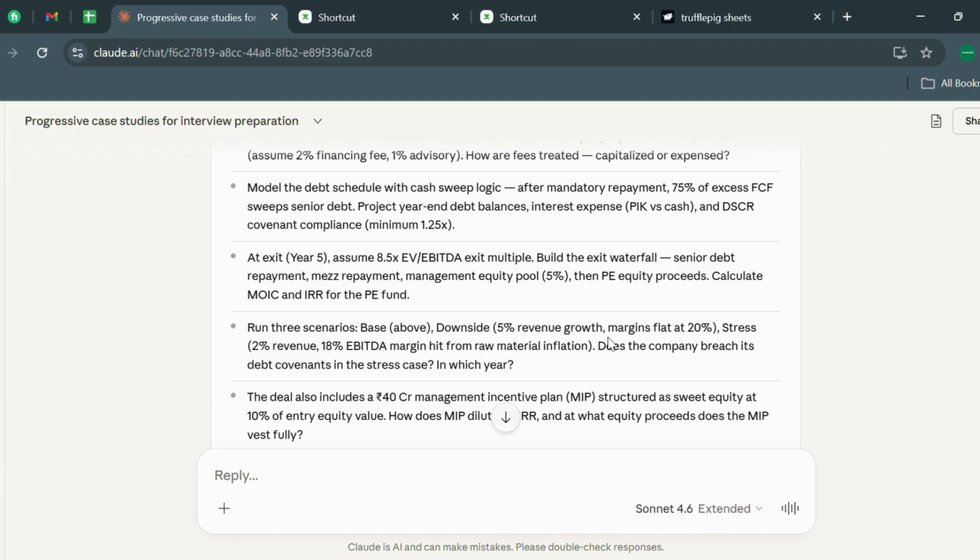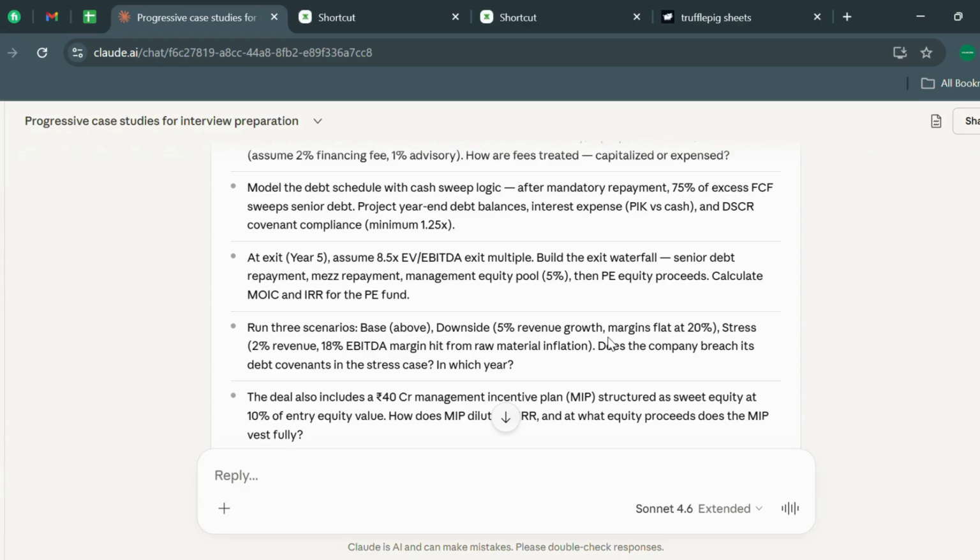Run 3 scenarios. The deal is 48 crores, with a management incentive plan structure of sweet equity at 10%. I'm going to put all these case studies in a link in the description, and I'm going to put the prompt there too, so that you can see which prompts are used and how good they are.